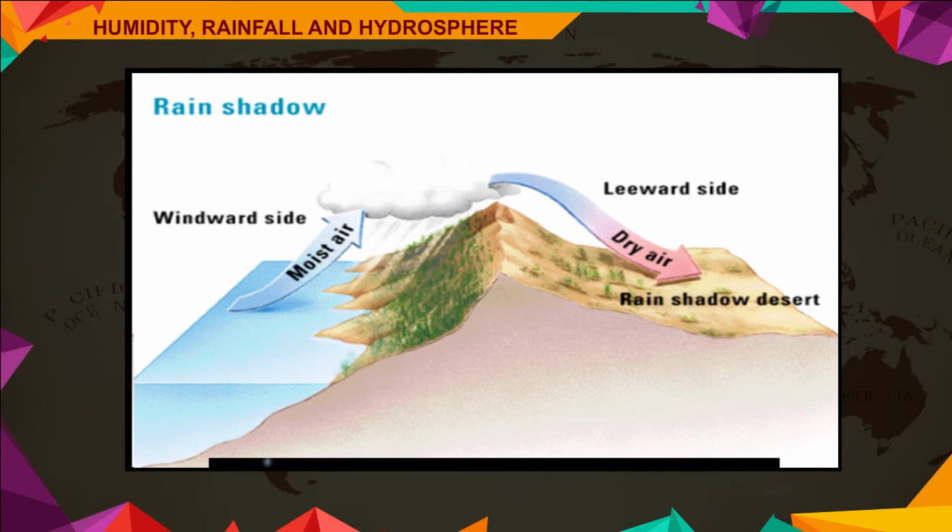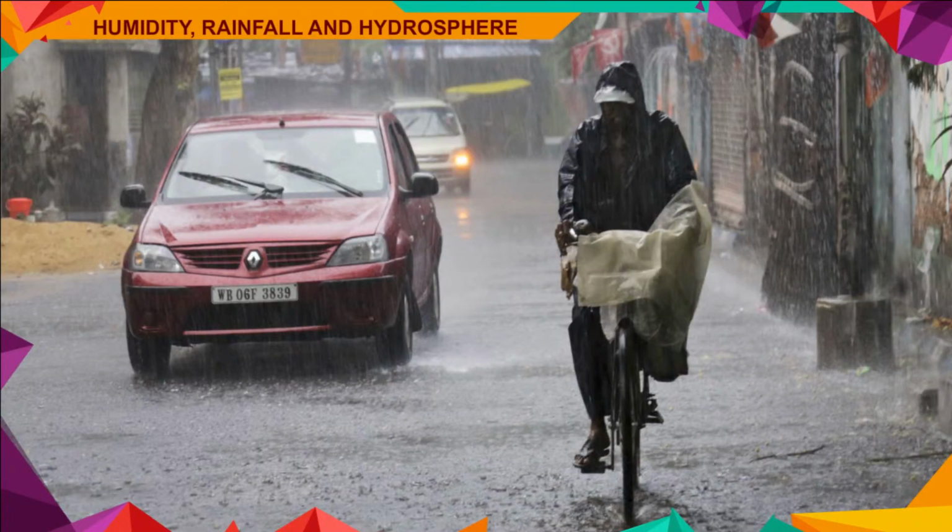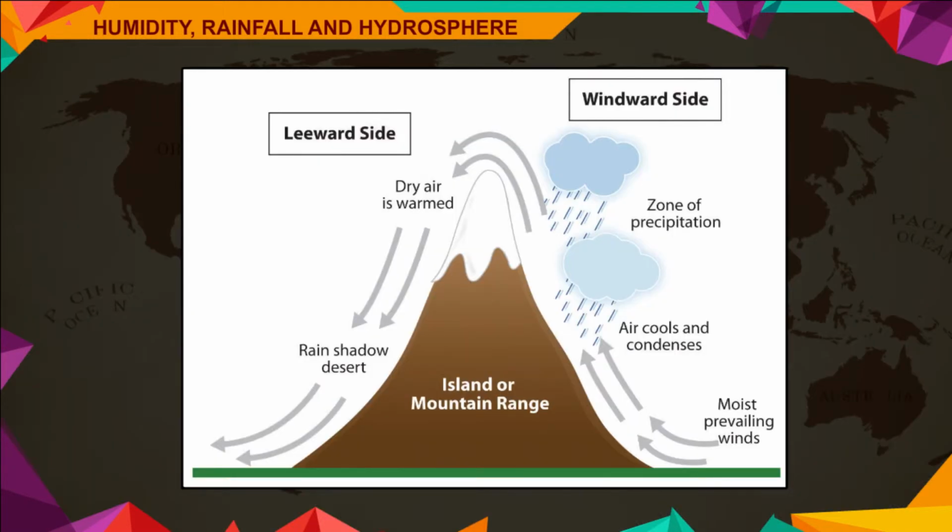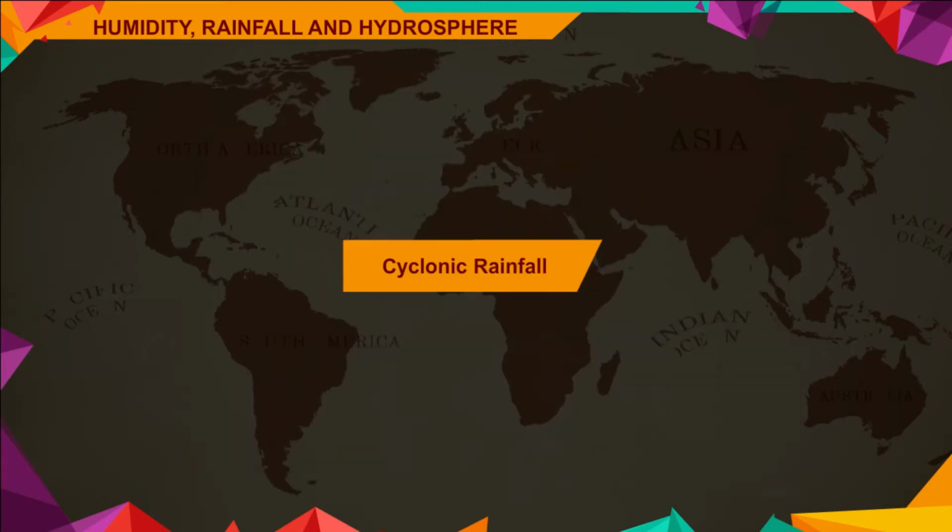Hence, this area is known as rain shadow area. Monsoon rainfall is mainly a relief rainfall. In India, the western side of Western Ghats receives heavy rainfall, but the eastern side, being a rain shadow area, receives only a moderate rainfall.